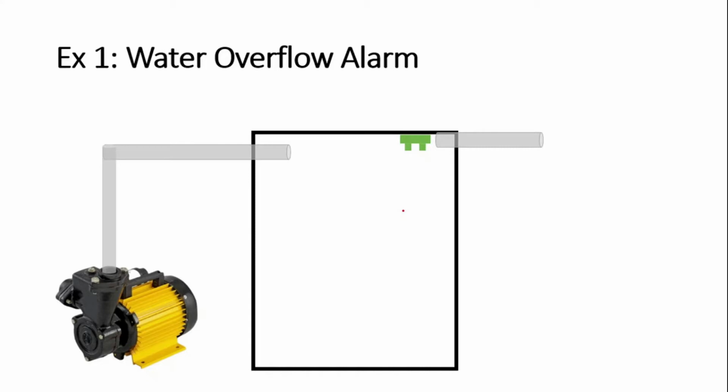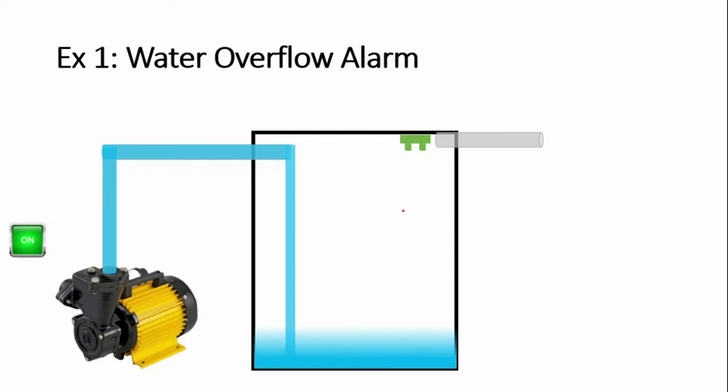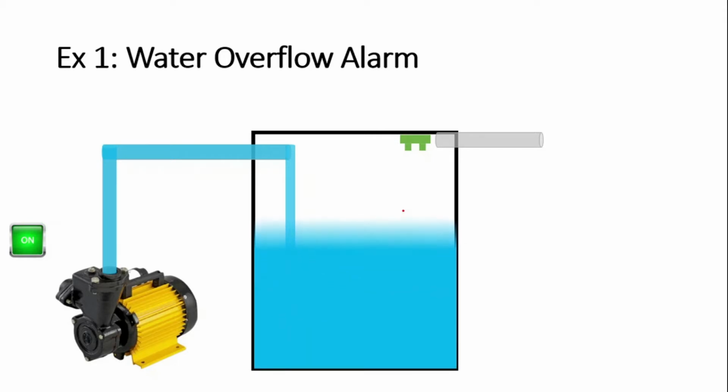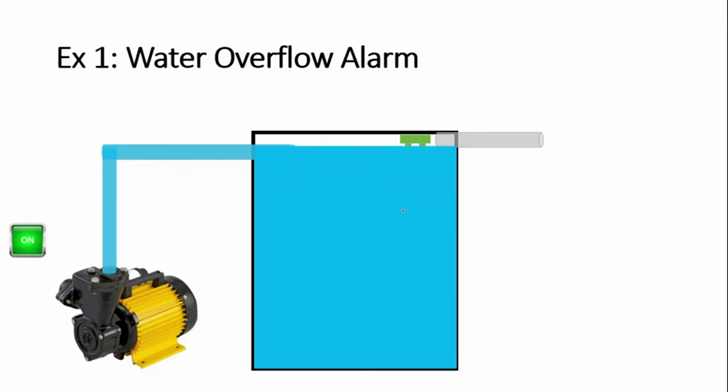So now let's switch on the motor, right? When you switch on the motor, the water flows through the pipe and falls into the water tank. Once the water tank is filled, the water level reaches the sensor.